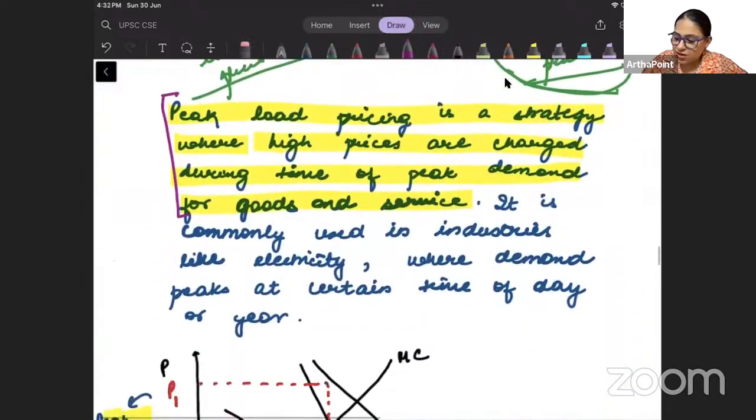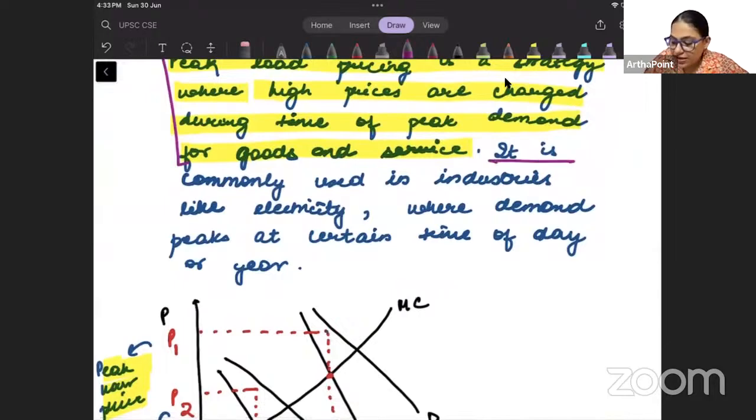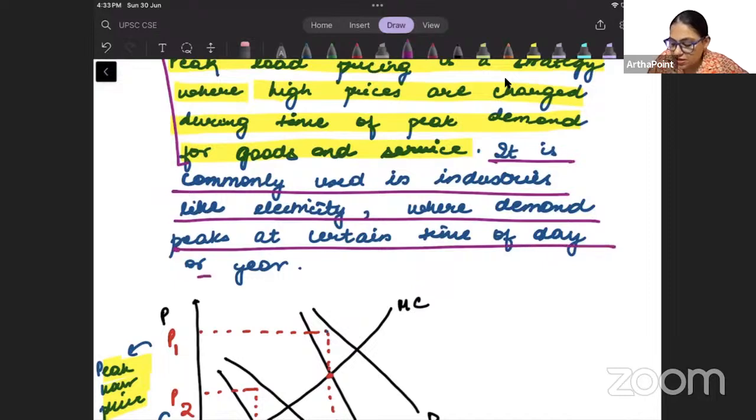तो मैंने power sector के reference में I have explained it here. It is commonly used in industries like electricity, where demand peaks at certain time of the day or year. जैसे in summers, demand is high. In winters, demand is low. So you will charge higher price in summer and lower price in winter. You will charge higher price in the night and lower price in the afternoon. So charging different prices during different period of day or year, that becomes peak load pricing.